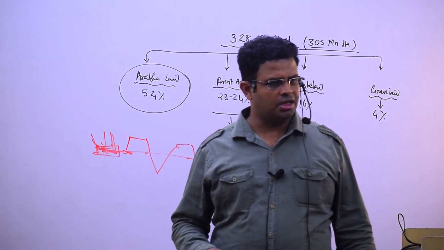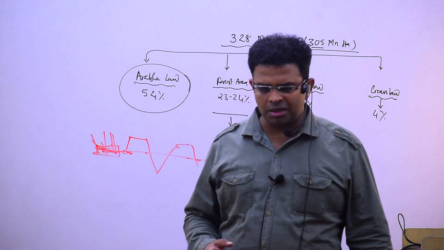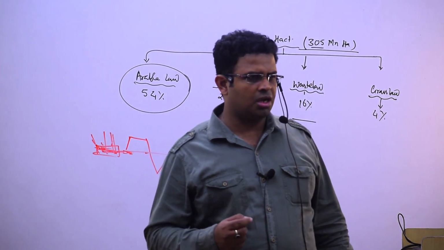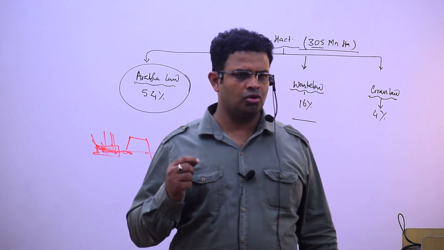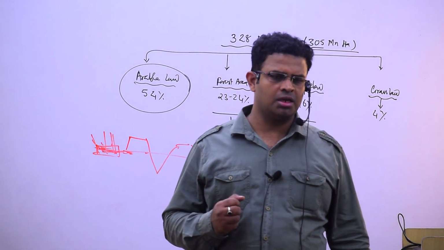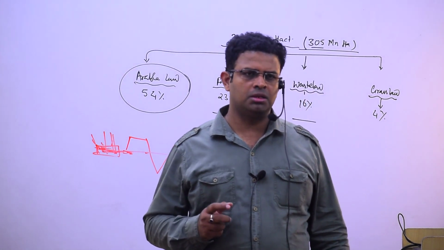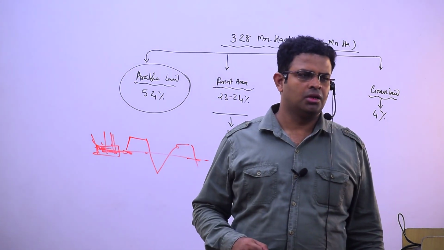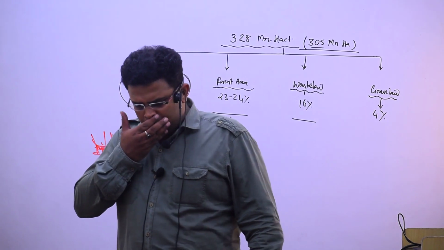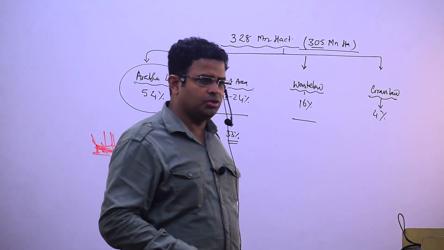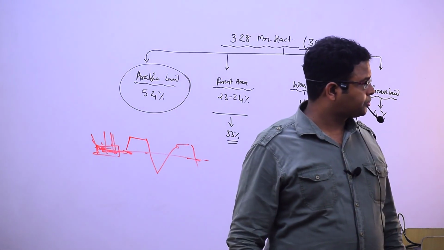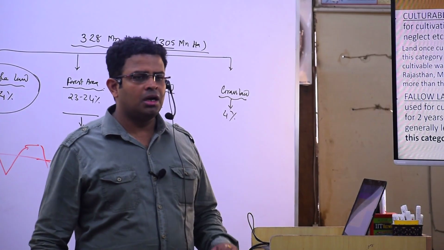Permanent pasture and grazing land. Second one, I said, miscellaneous tree crops and groves which are not included in the net sown area. And then the third one, I talked about culturable wasteland. These are potential land. Understood? So next one, arable land.